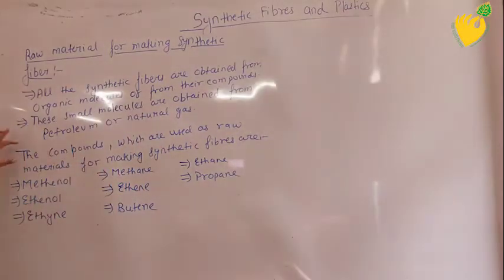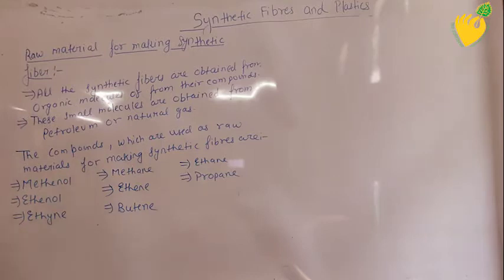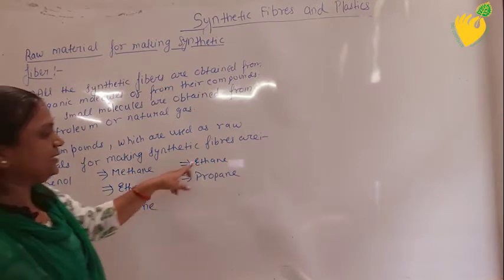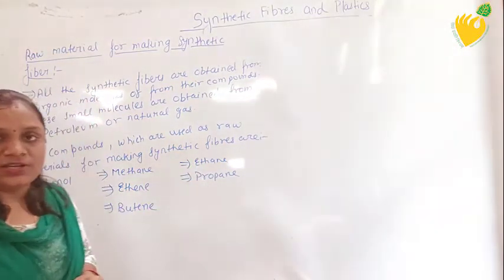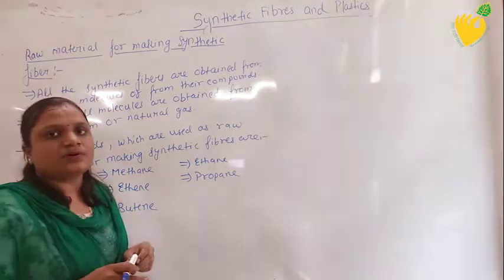The compounds which are used as raw material for making synthetic fiber are methanol, ethanol, ethyne, methane, ethene, butene, ethane, propane, etc. Students, now I am going to tell you the formulas of these compounds.